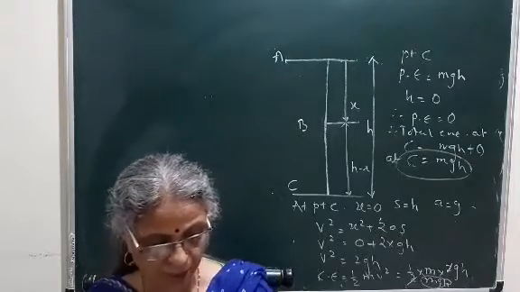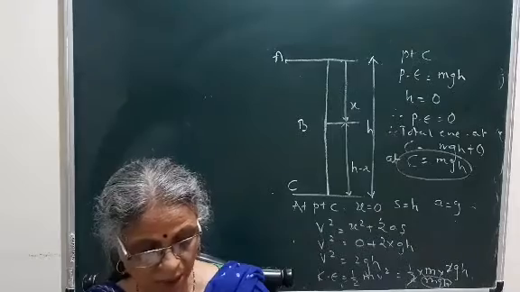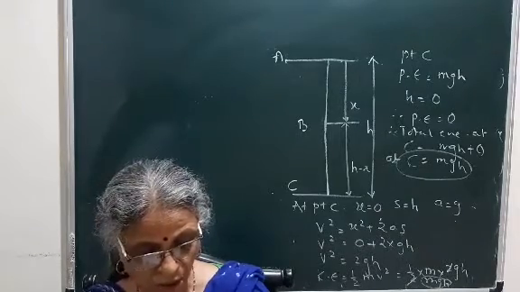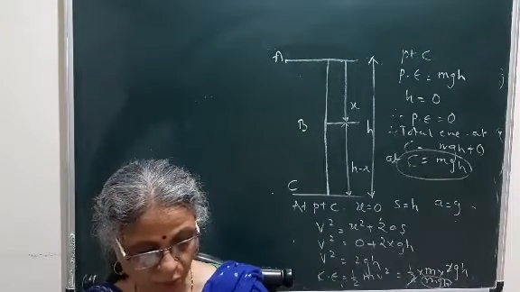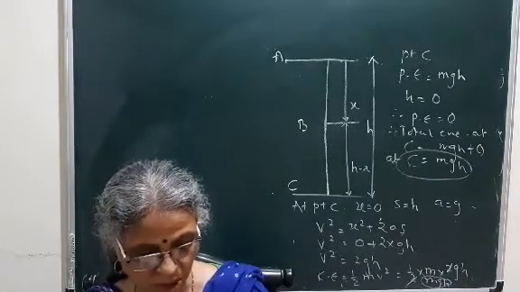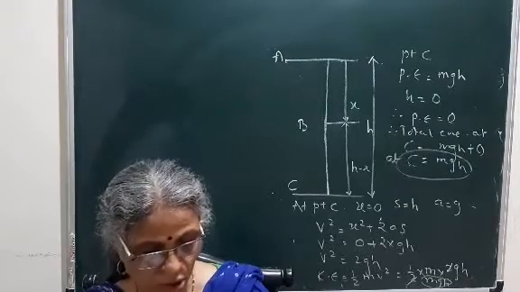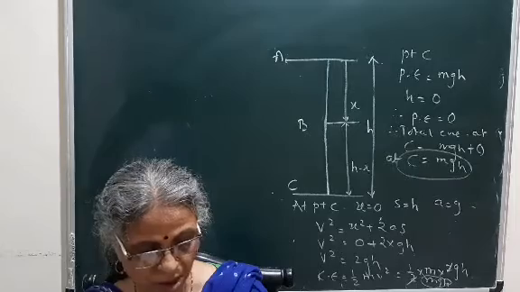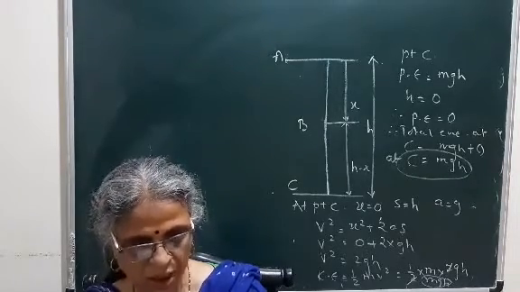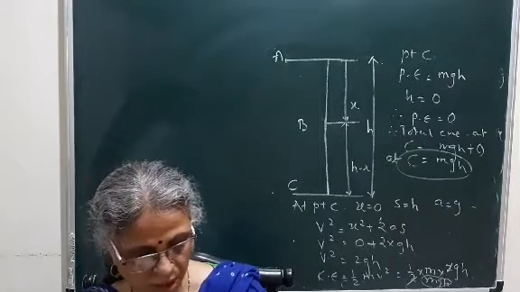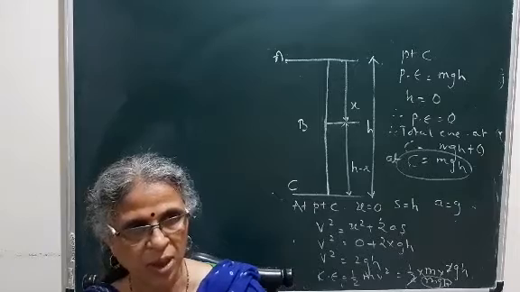So in the above examples, going by car or by cycle or walking, all three are doing the same work, but the time taken to perform the work is different for each person or each method. So the fast or slow rate of work done is expressed in terms of power. So the rate of doing work is nothing but the power, and therefore it has a formula: power is equal to work upon time.